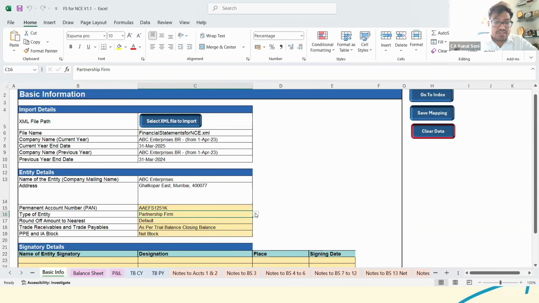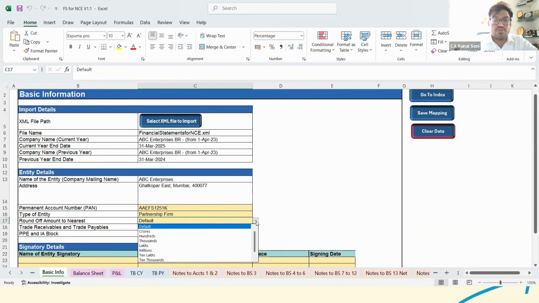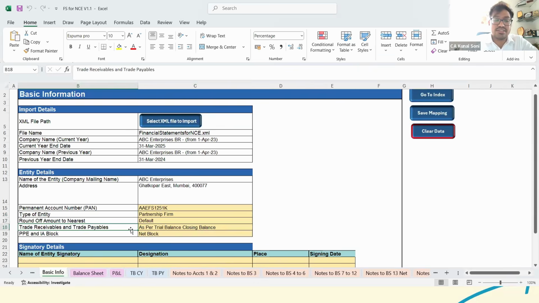See the three options that we already discussed: currently it's there for individual, HUF and partnership firm. Because it is a partnership firm, it has been selected in Tally itself, so from the same it has been auto-fetched. Then what is this round off amounts? This is one basic feature: if you want to have the conversion in hundreds, thousands, crores or whatever, you could accordingly select the same.